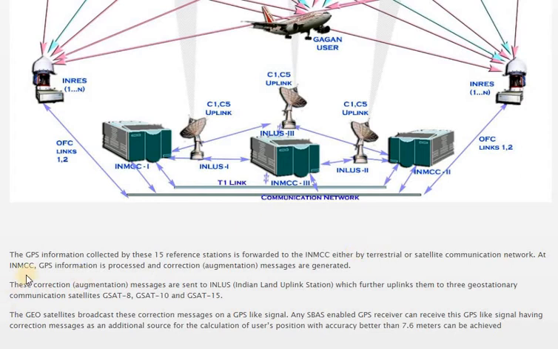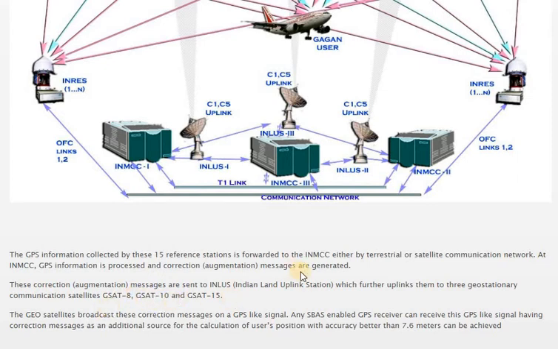This INMCC, or the control center, takes the GPS information and processes it, corrections are made, and augmentation or improvement messages are generated. These corrected or augmented messages are sent to the INLUS, the Indian Land Uplink Station, which further uplinks them to the 3 geostationary satellites, GSAT 8, 10 and 15.